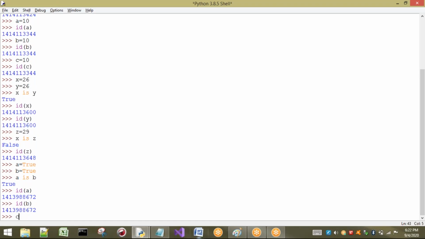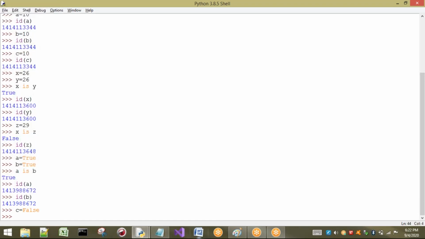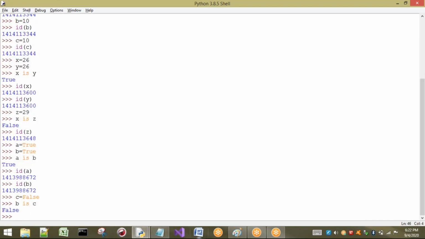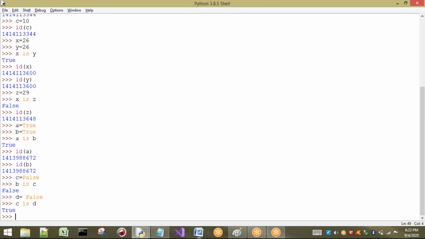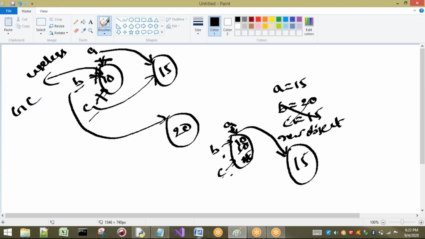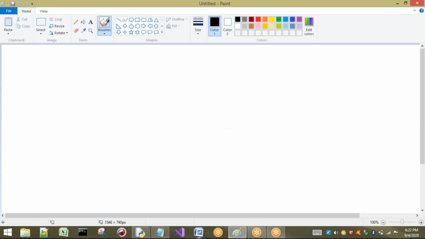Okay, next one. I will take c equal to False, for example. Now I want to check whether a, b and c are same or not. B and c, so no, those are not same, because True is a different value and False is a different value. So if I take d equal to False once again, then what happens? I will check whether c is d or not. Okay, it is True. That means the same concept what we have seen for integers will be applicable for the Boolean type also.